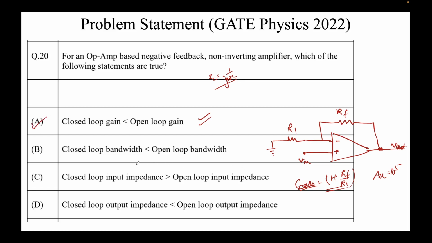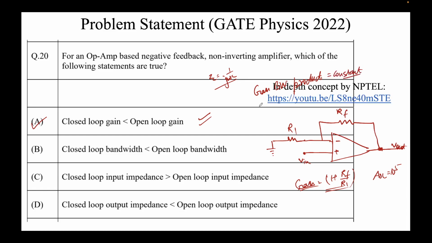Now what happens to the bandwidth? There is a concept called gain bandwidth product. For a given circuit, gain bandwidth product has to be constant. So I can say gain for closed loop multiplied by bandwidth of closed loop should be equal to gain of open loop multiplied by bandwidth of open loop.